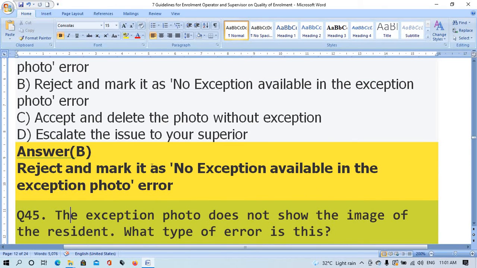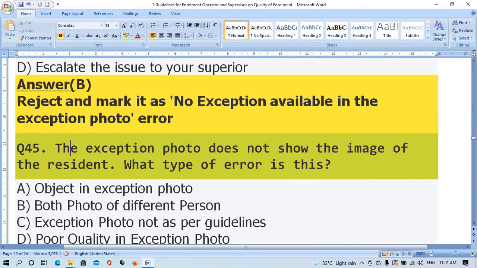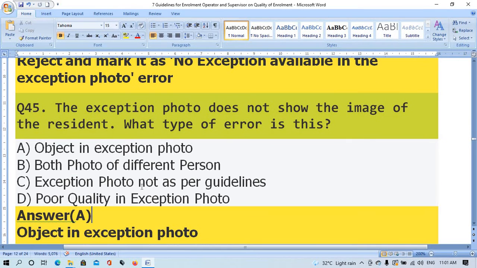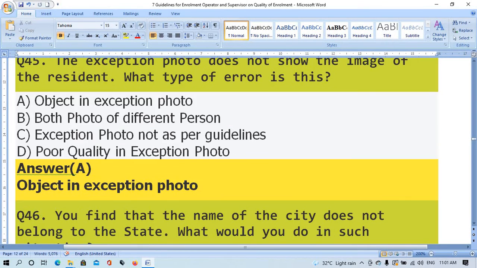Question number 45. The exemption photo does not show the image of the resident. What type of error is this? Option A object in exemption photo. Option B photo of defined person. Option C exemption photo not as per guideline. Option D poor quality in exemption photo. The right answer is option A object in exemption photo.